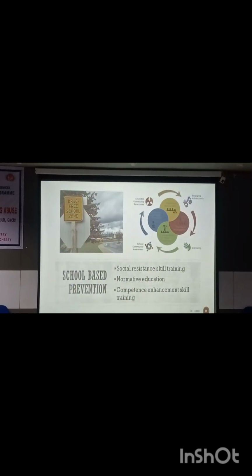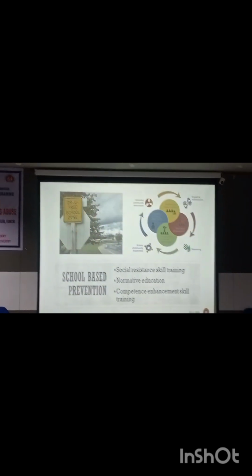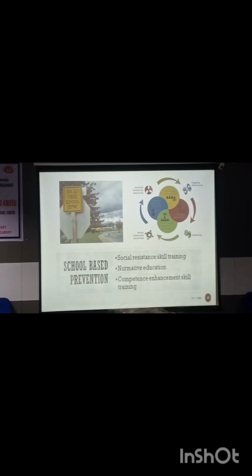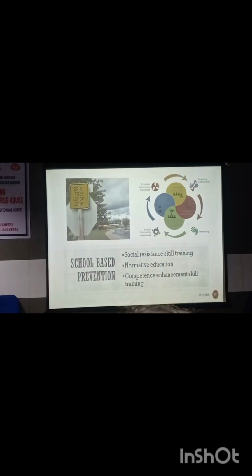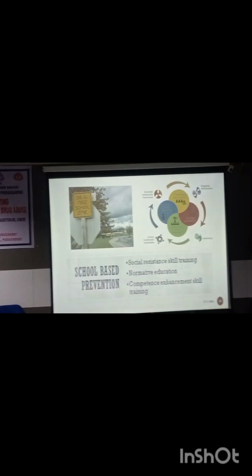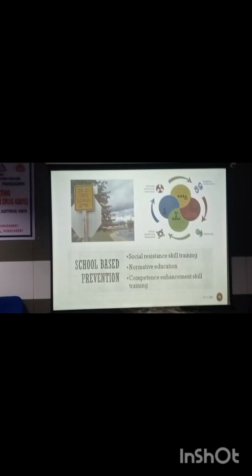So in schools or colleges, they need to teach social resistance skill training. That is, they should be trained to say no. That is a refusal behavior, which should be taught to them, along with normative education. They should be taught social norms and values, and moral education should be taught to them. Competence enhancement, skill training.